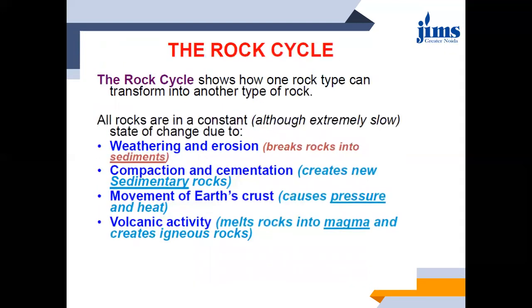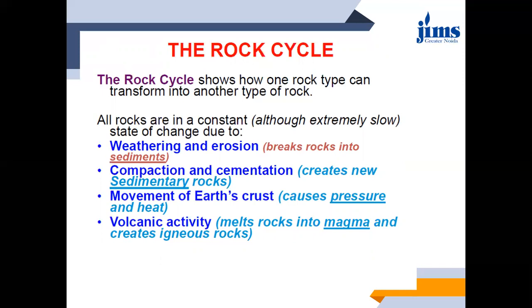According to this rock cycle, whatever rock is formed won't permanently stay in that particular state. It will be changing itself. This change will happen according to various factors as per the rock cycle.